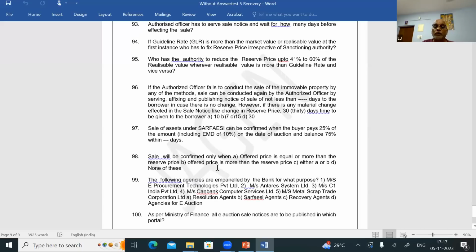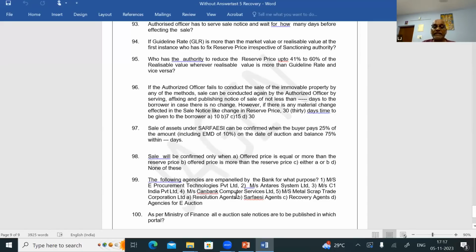Then question number 98. Sale will be confirmed only when the offered price is more than the reserve price. In the sale notice, you fix the reserve price. Let's assume 100 lakhs. The person who is giving the bid has to give at least 101 lakhs. It cannot be less than the 100 lakhs reserve price you have fixed. Question number 98, answer is B.